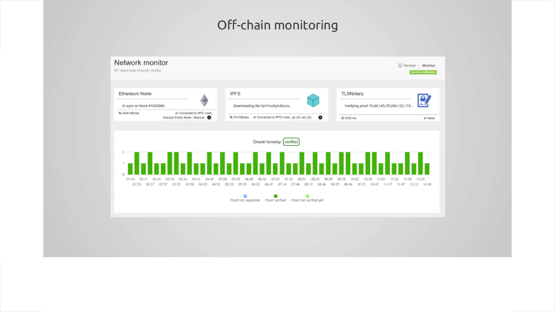There is no screenshot here for some reason. Yeah, there was a picture here showing a network monitor.